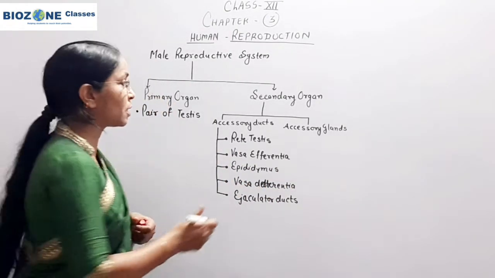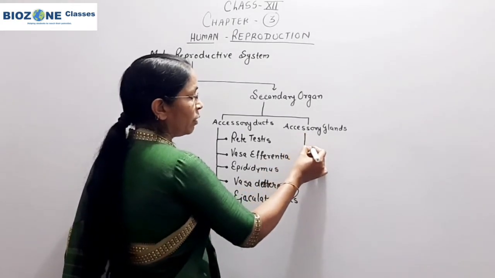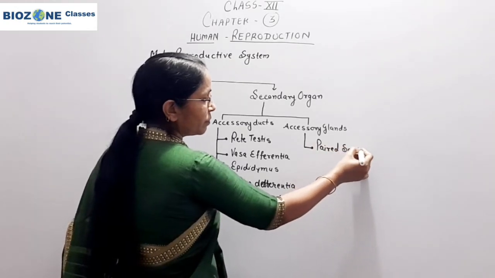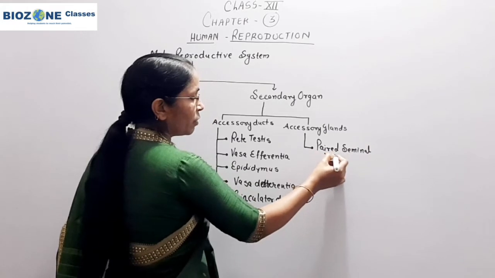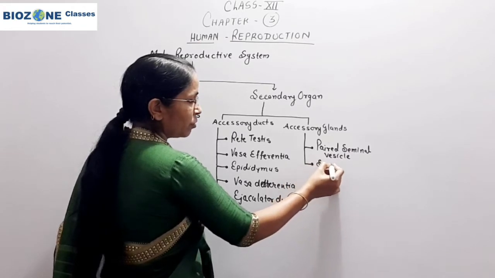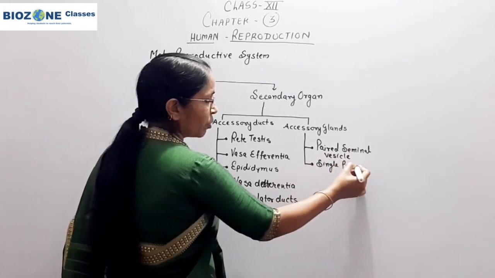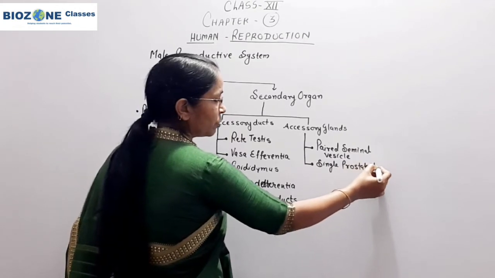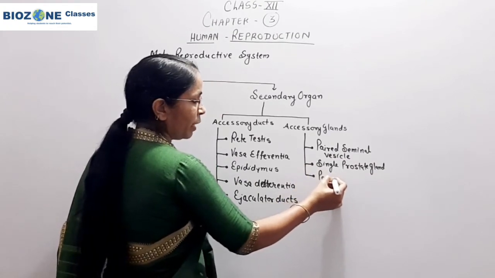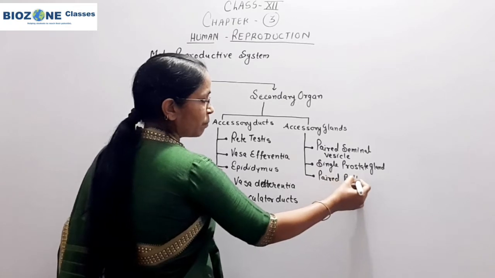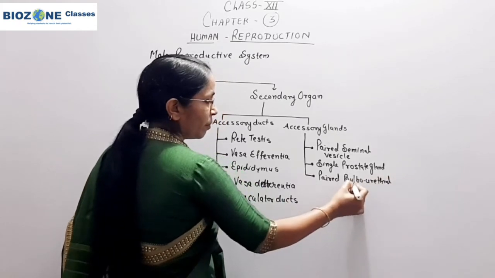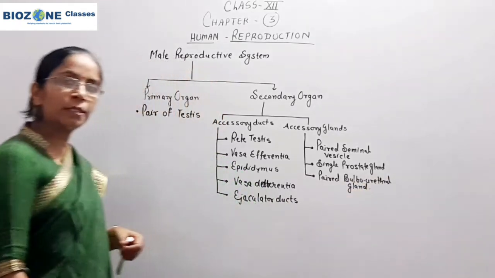Remember that these ducts mainly develop one path for spermatozoa. When we come towards accessory glands, they are the paired seminal vesicles, which are leaf shaped glands. Secondly, the single prostate gland, and the third are the small but paired bulbourethral glands. So this part you remember.